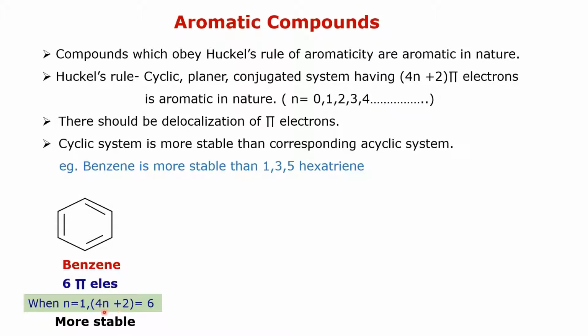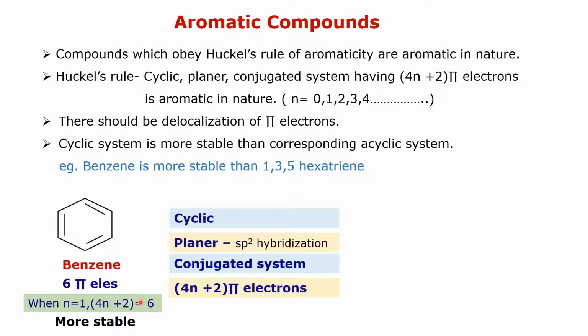When n is equal to 1, 4n plus 2 is equal to 6. Therefore, benzene is an aromatic compound and it is a stable compound. That is, benzene satisfies all the conditions of aromaticity.